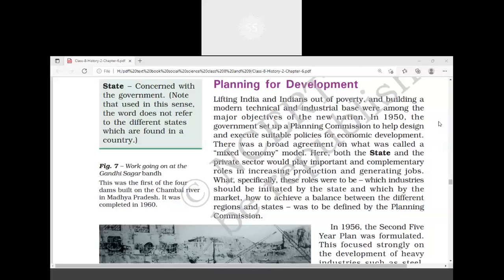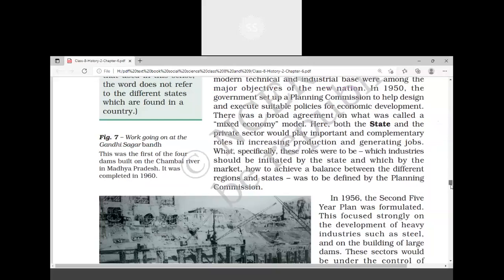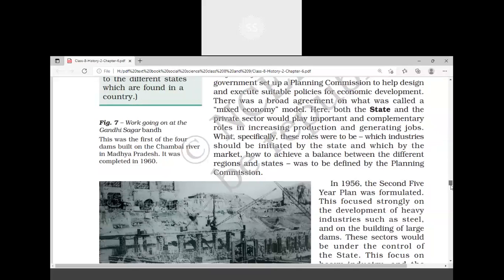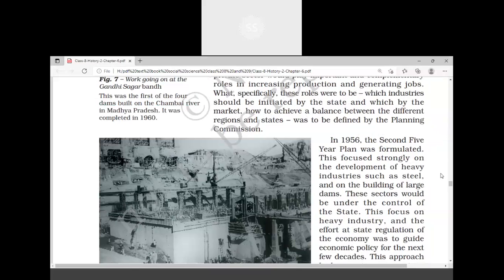Another important feature which was started by India is the planning commission. Okay. What is called planning commission? I explained to you in the beginning, economy is having three sectors.